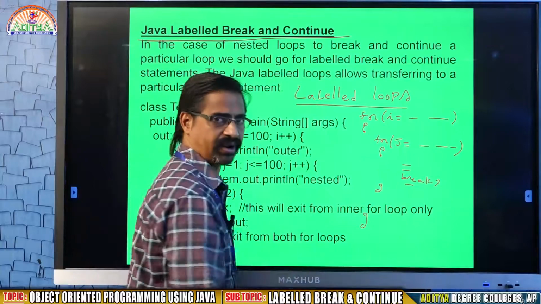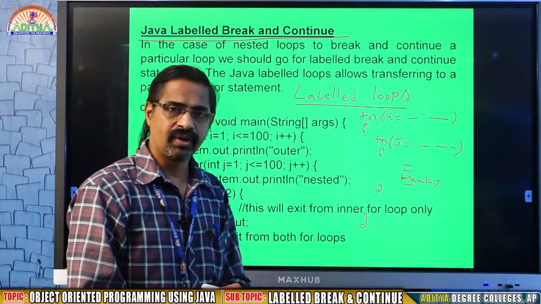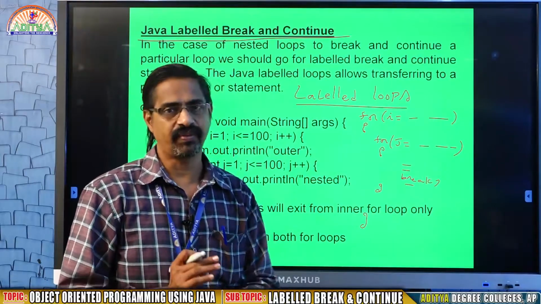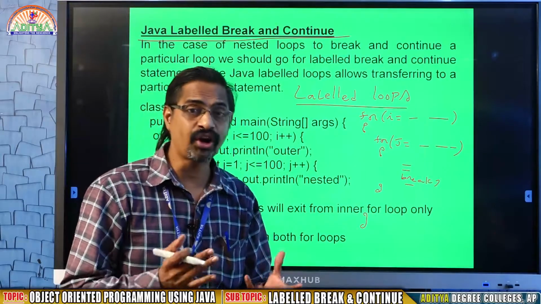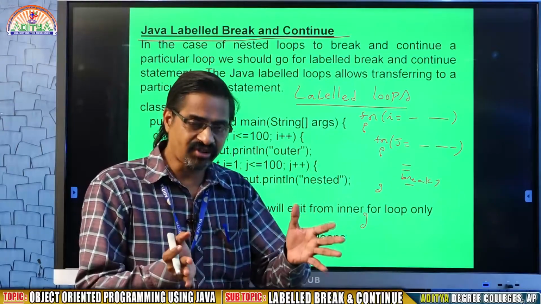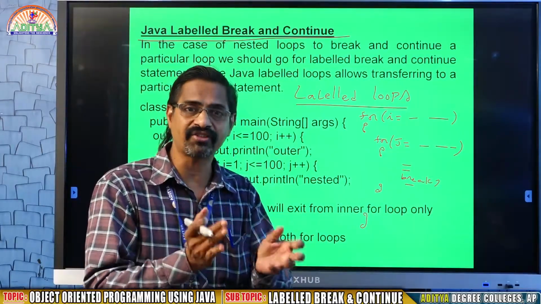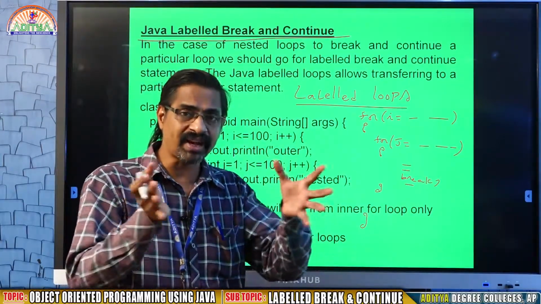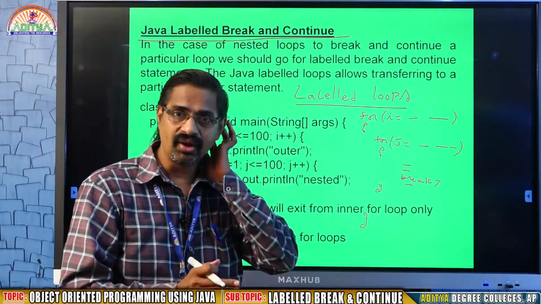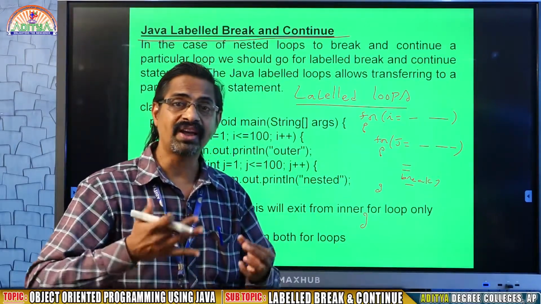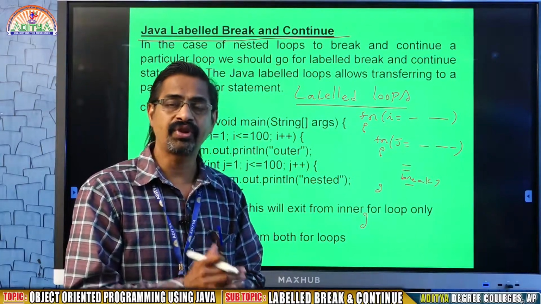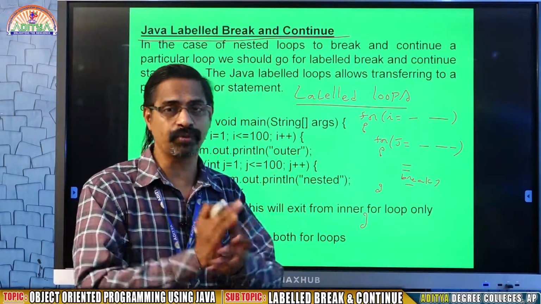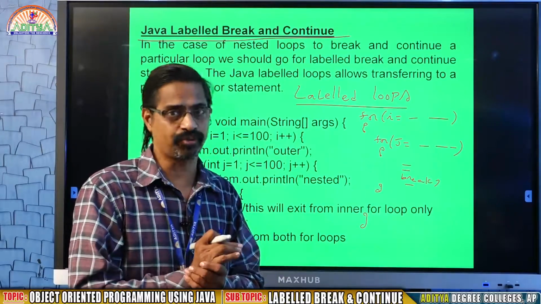What is nested for? You know nested if. When an if statement contains another if statement, it is called nested if. What are nested loops? When a for statement contains another for, it is called nested loop, or nested for. When a while statement contains another while, it is called nested while. When a do while contains another do while, nested do while. We simply say it as nested loops. A nested loop means a loop contains another loop.